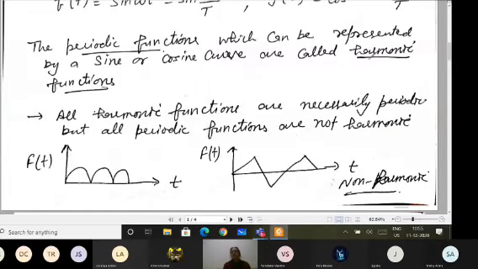It means the motion which is periodic and can be represented by a sine or cosine curve will be the harmonic motion. And the periodic motion which cannot be represented by a sine or cosine curve will be non-harmonic motion. So whether they ask about non-harmonic or harmonic motion, or about the harmonic or non-harmonic function, accordingly you will answer as per the requirement of the question.